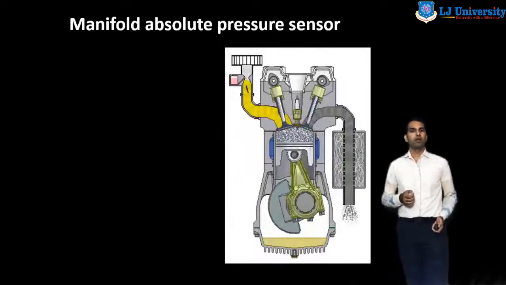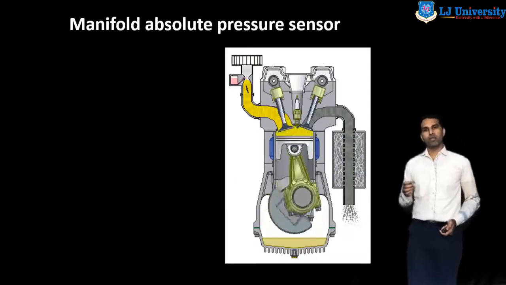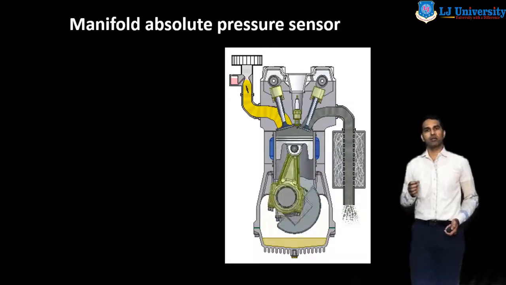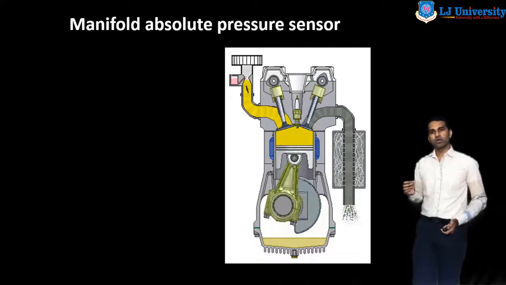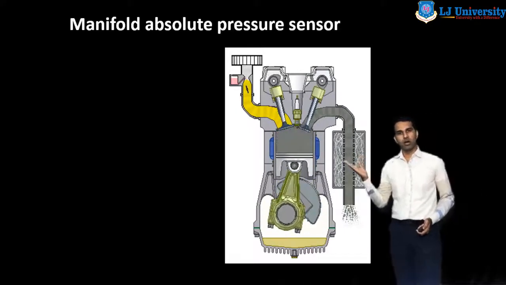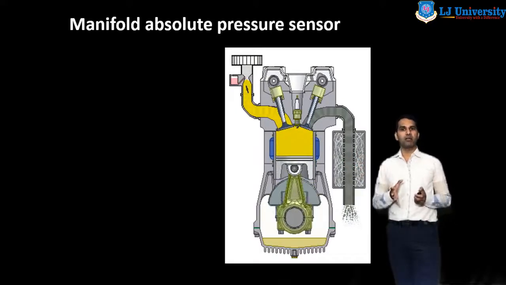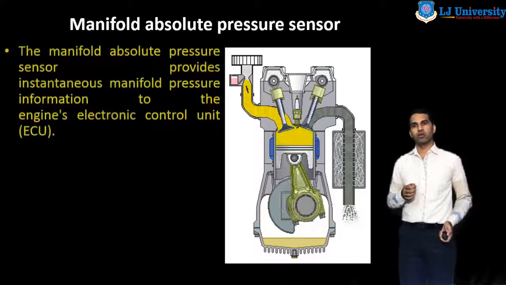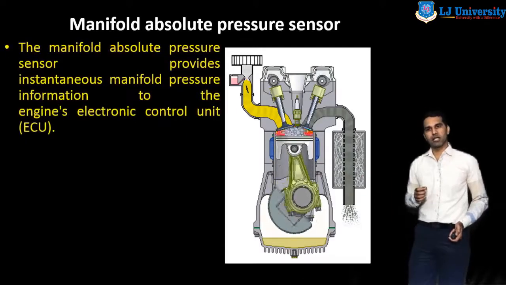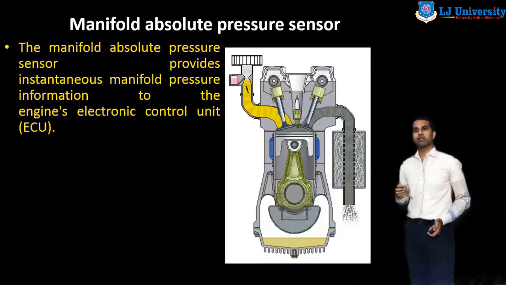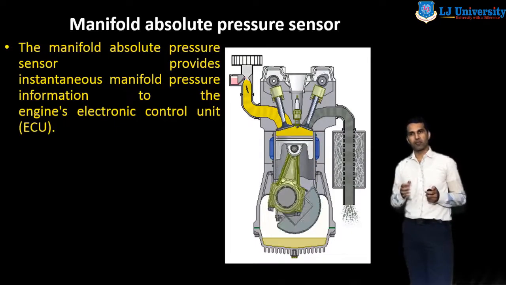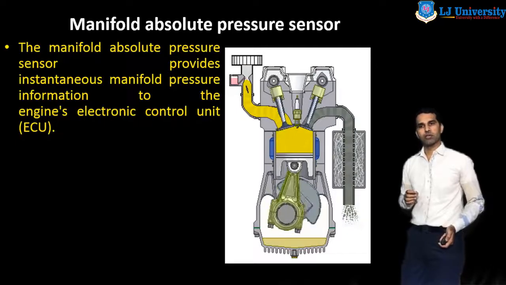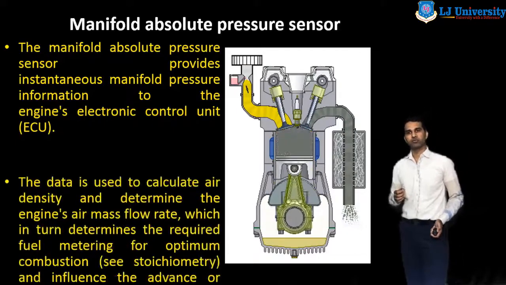Now we discuss the important pressure measurement, the manifold absolute pressure sensor. The function of this sensor is to measure the pressure of the manifold. The manifold absolute pressure sensor provides the instantaneous manifold pressure information to the engine control system, that means the ECU.